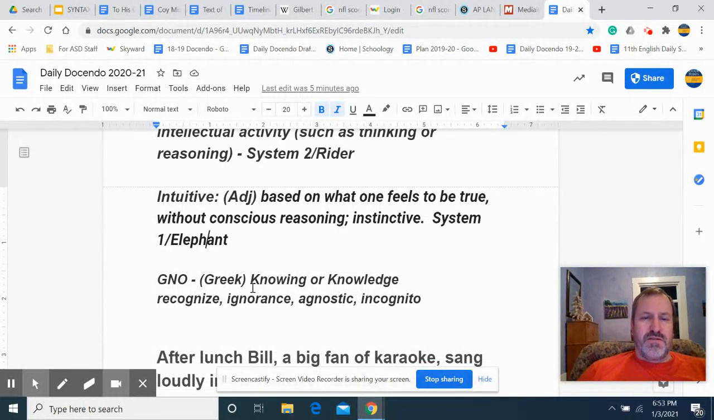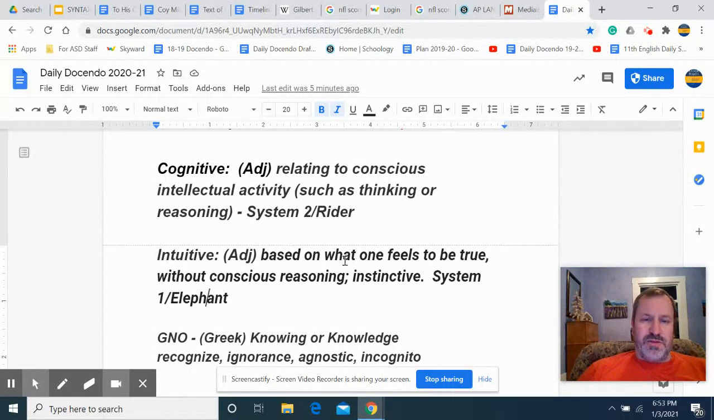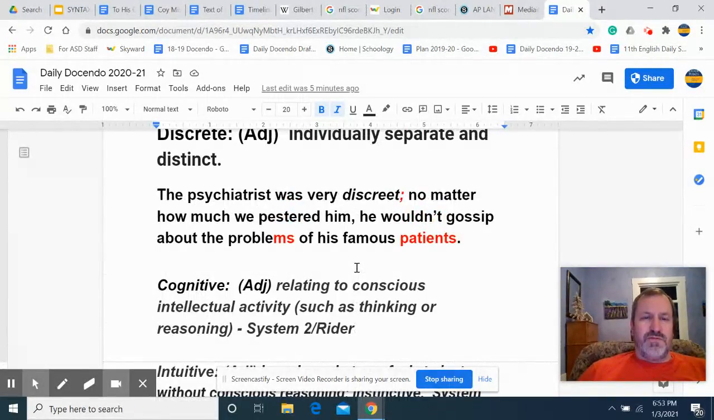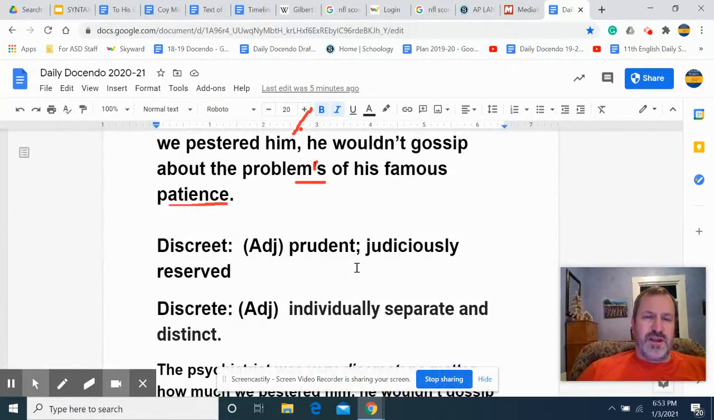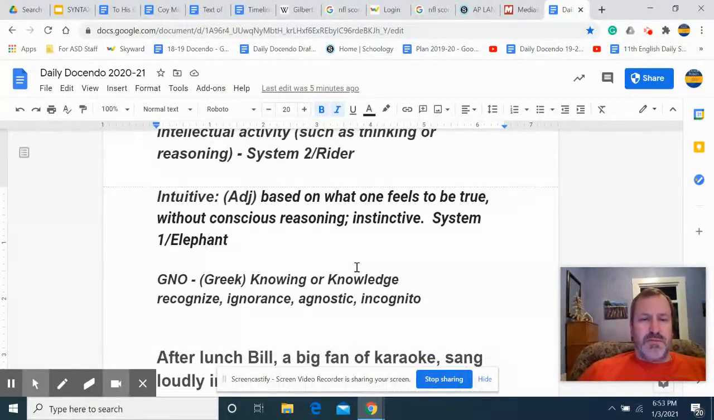And remember, the root there is from the Greek for knowledge, at least with cognition there, and we see that in a lot of different words relating to knowledge. So reviewing those four words, we should have those pretty well down.